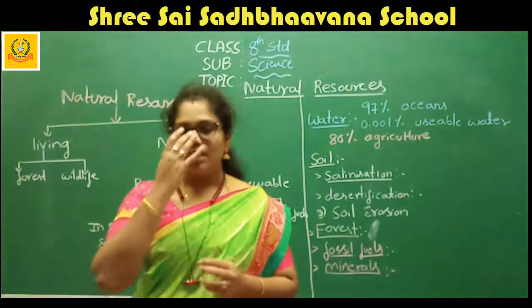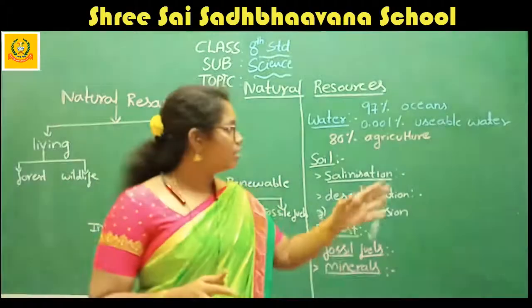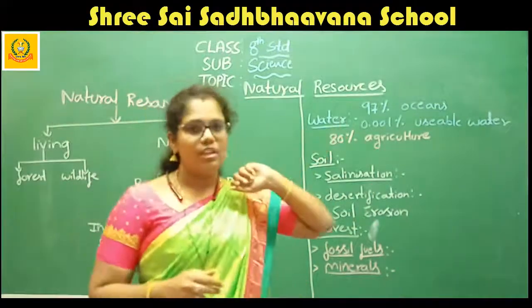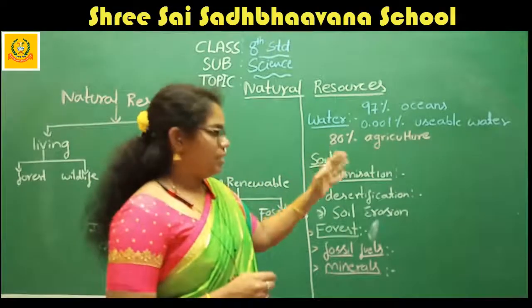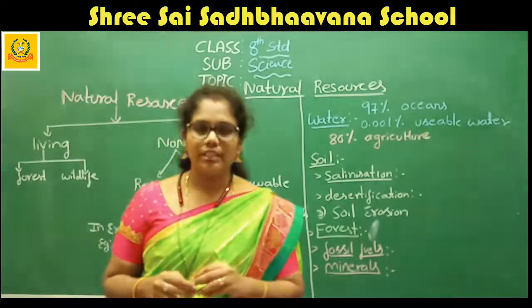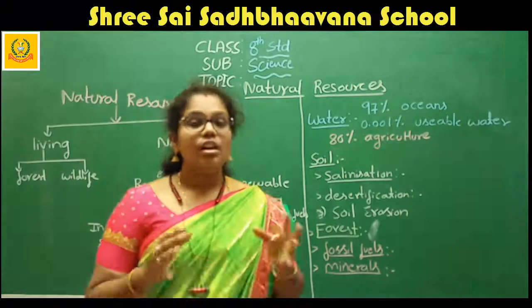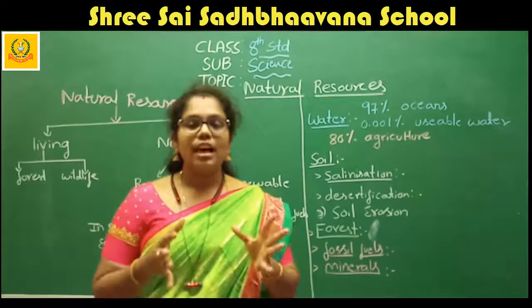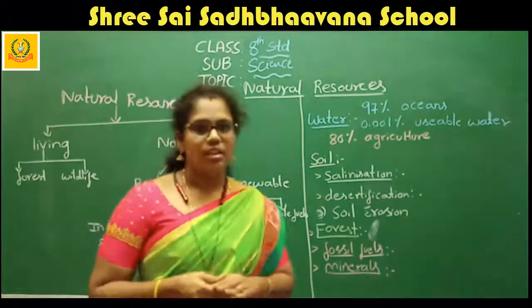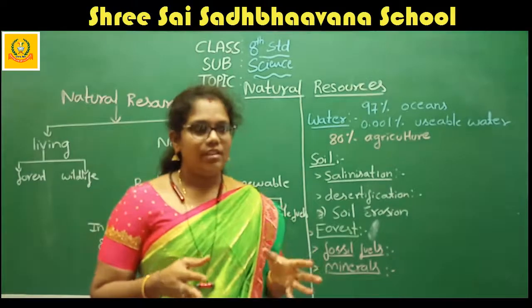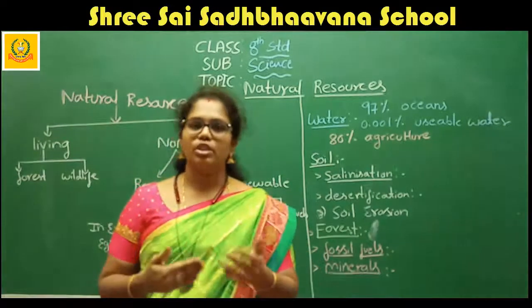Overall 80% of the water, not that 97% ocean water. We are not using ocean water for agriculture. What about the remaining 3%? In that 3% of water, 80% we are using only for agriculture. Can you tell which district in Karnataka does so much agriculture?